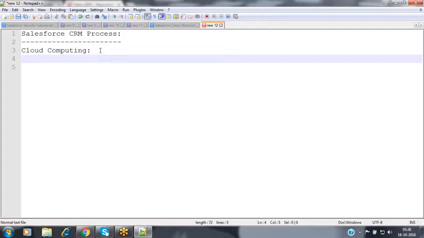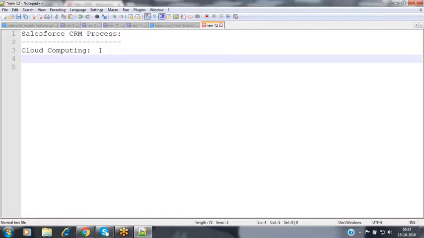No need to install any software, no need to install any prerequisite tools inside your system. You just need the browser, whatever you have, and the internet connection. Whatever device we have, it may be a laptop, a desktop, a mobile, a smartphone, a tab, or any other device which has a browser and internet connection, or any other device which may come in the future.